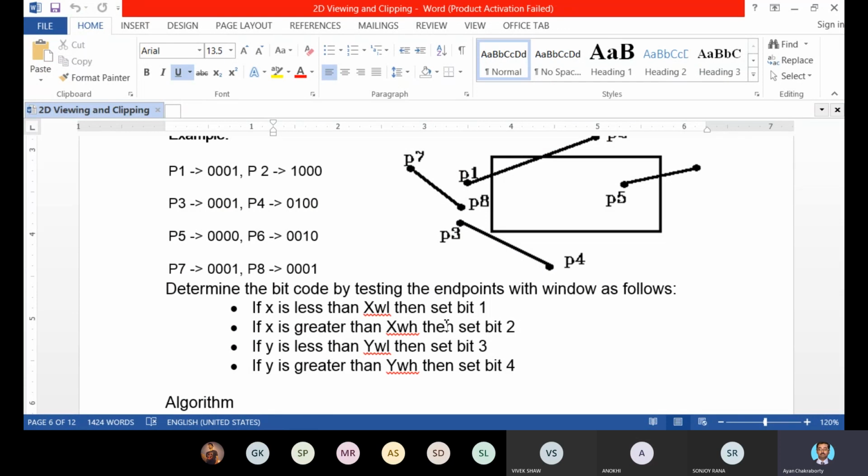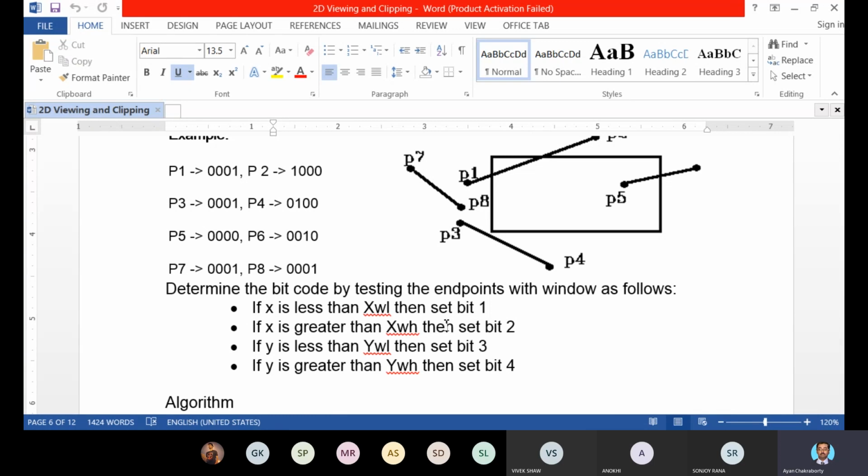Technically, we can say that in normal point and line based algorithms, every time, for each and every line, we have to check two things.